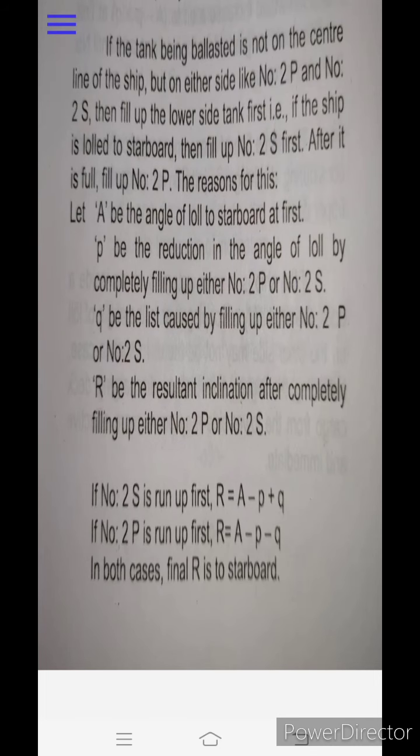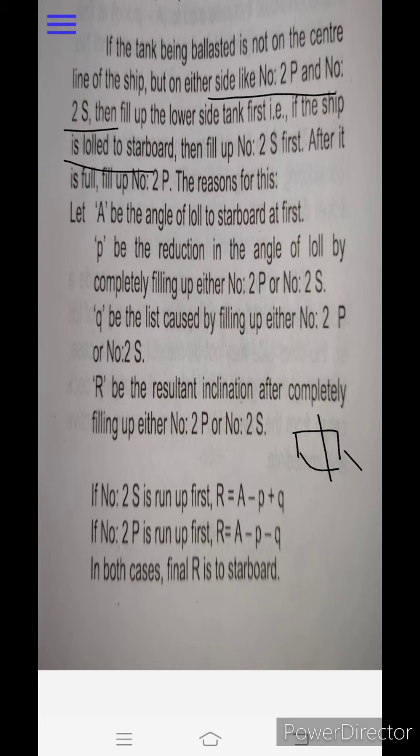Let's have a discussion on this paragraph, which I have taken from the Subramaniam book, explaining why we fill up the lower side first. If the tank being ballasted is not on the center line of the ship but on either side, like number 2 port and number 2 starboard, then fill up the lower side tank first. That is, if the ship is listed to starboard, as I already showed, then fill up the number 2 starboard first.